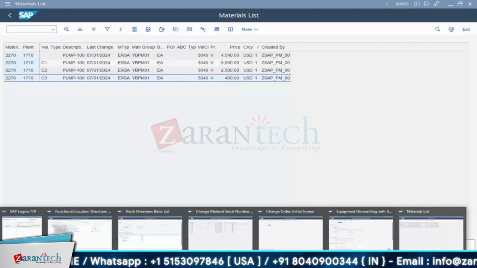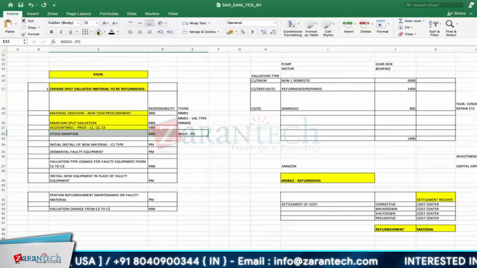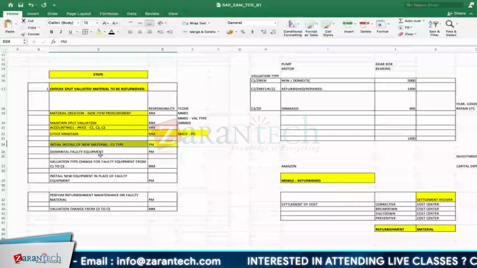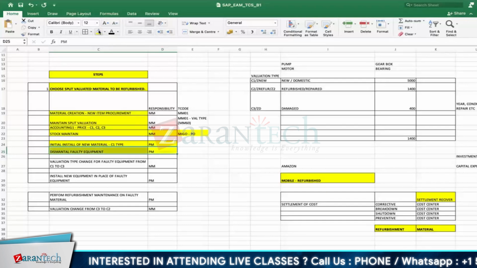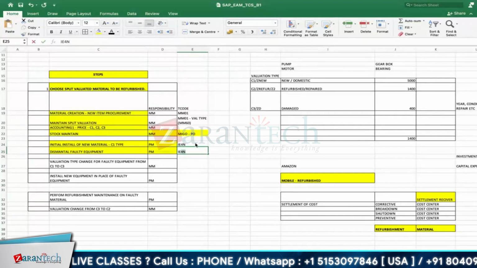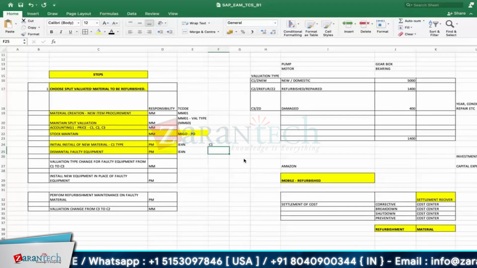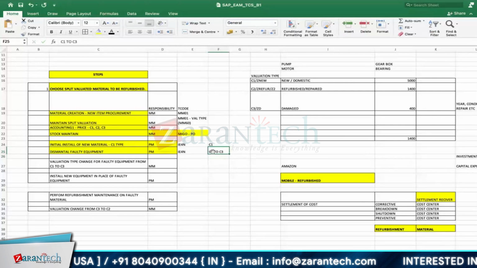Now what has happened? What steps have we covered? Now stock maintain, we have done it. Correct. Initial install of the new equipment, yes, done successfully. Dismantling during your breakdown, the dismantling also we have done. Okay. Here I will write IE4N code. Here also IE4N. Okay. Here while importing, the category was C1. Here we are changing. I will mention this C1 to C3. Okay. We have changed it.